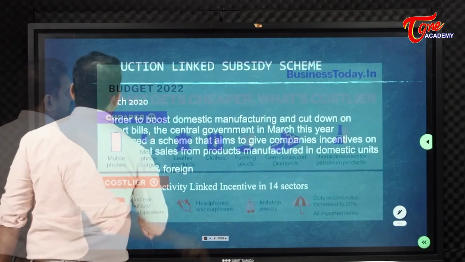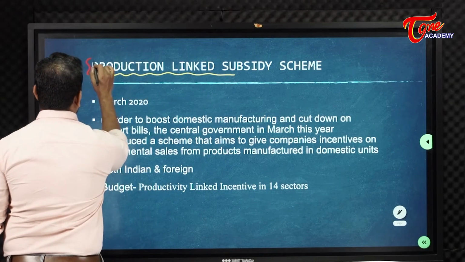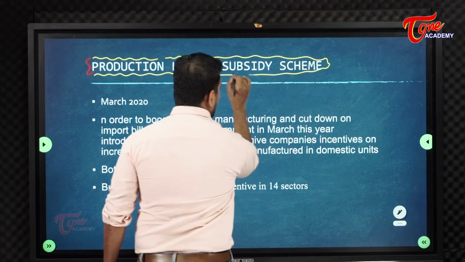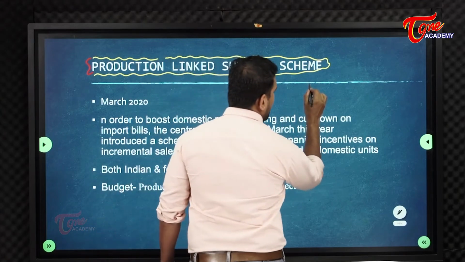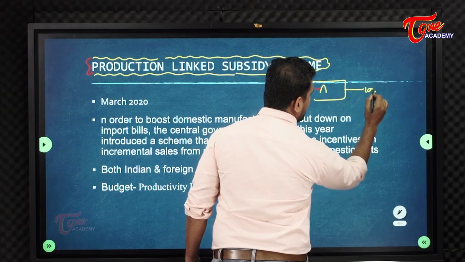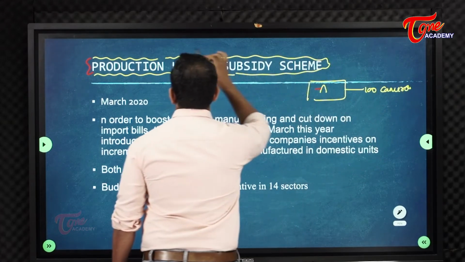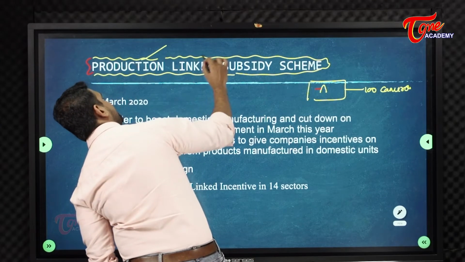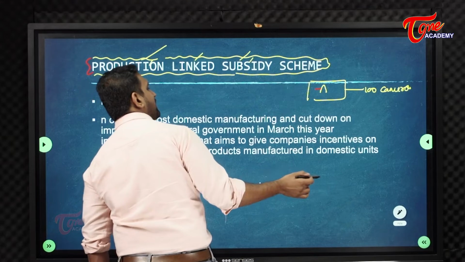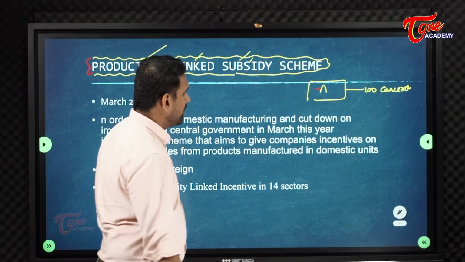Important scheme, my dear student, production linked subsidy scheme. This is also there in the budget, so we should first of all know what the scheme is all about. Suppose I am a manufacturing company A. I produce 100 cameras. Government launched this scheme and said that production linked subsidy means the more you produce, the more subsidy you will get, nothing but you will get more incentive.